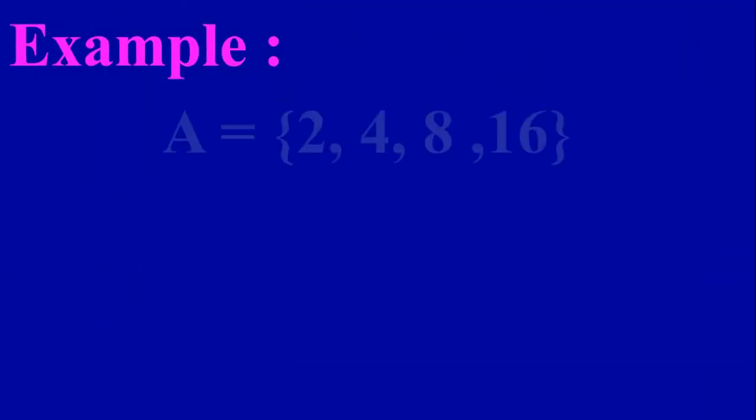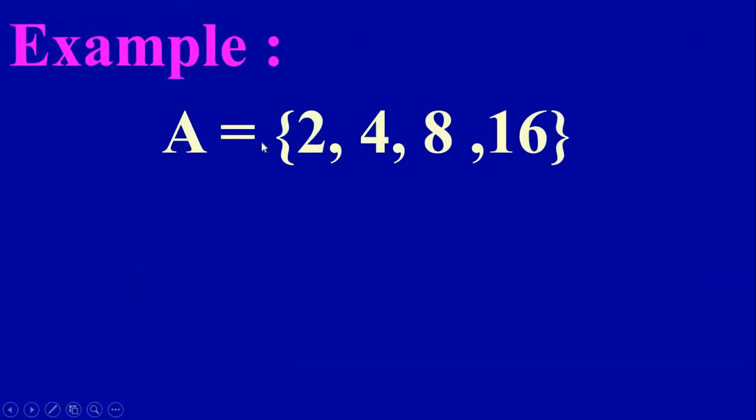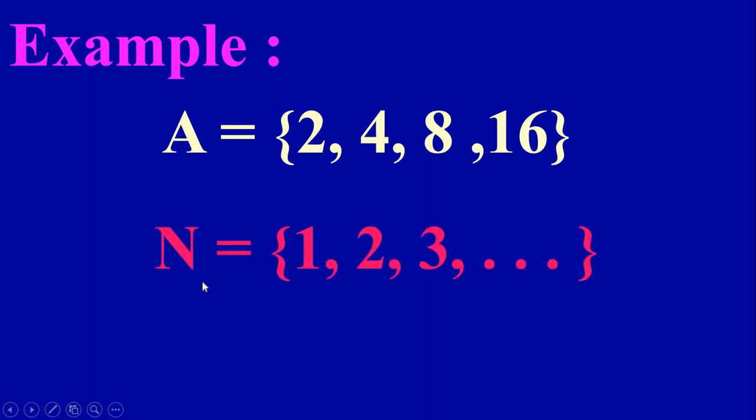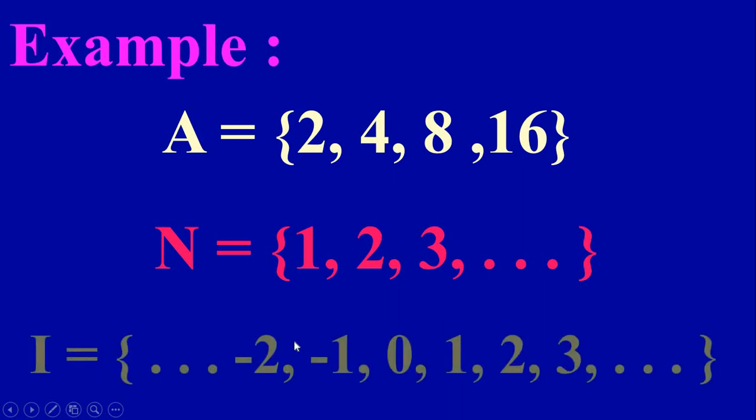So consider an example. We can write set A equal to 2, 4, 8, 16. Here we write the elements inside the flower brackets and all elements are separated by commas. And natural numbers, N equal to 1, 2, 3, etc. Here also we use flower brackets, all elements separated by commas. Integers, I, we write all the numbers inside the flower brackets, all elements separated by commas.